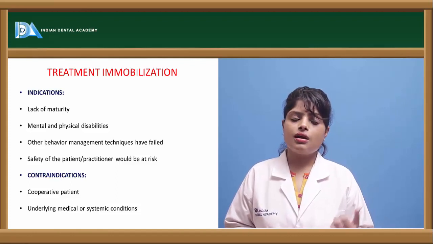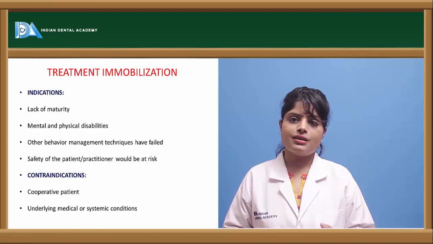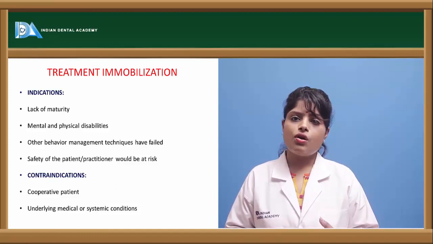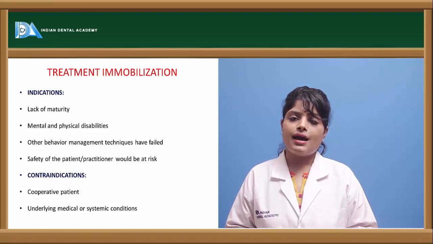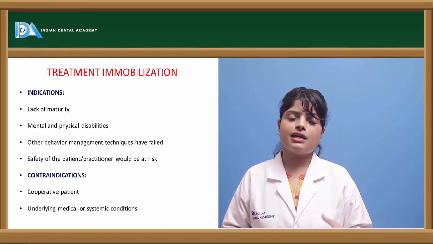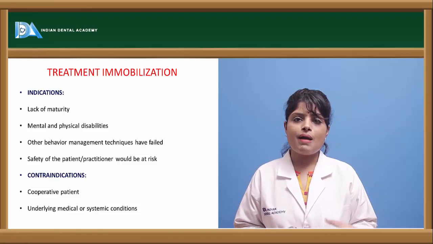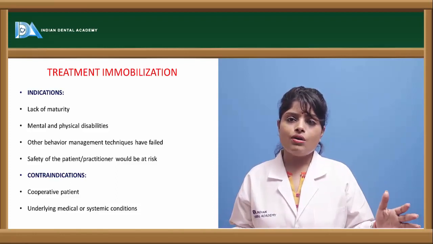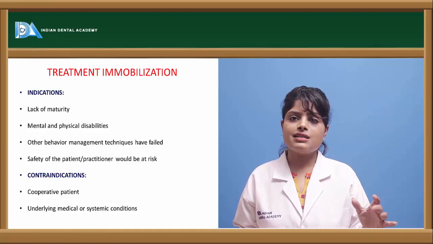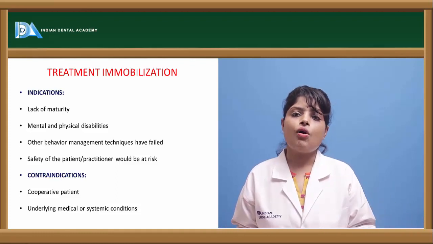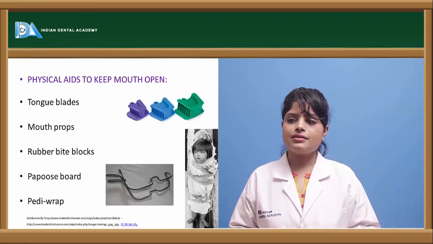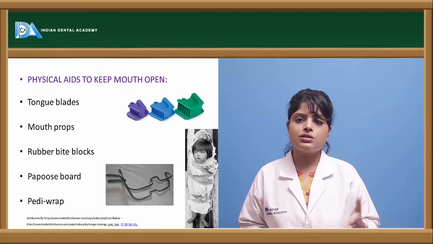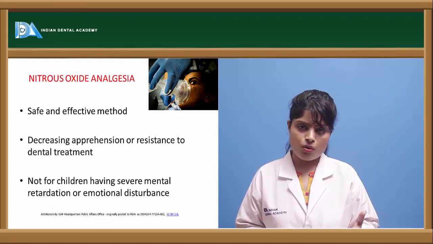So there are certain techniques for immobilization like the Pedi-Wrap, the bean bag, the hand and towel or the tape and towel, and then bite blocks which are kept in the mouth, and then the Papoose board, which is a board in which the entire body of the child is fixed and then the treatment is performed. Then there are certain tongue blades which prevent the tongue from unwanted movement, and mouth props.